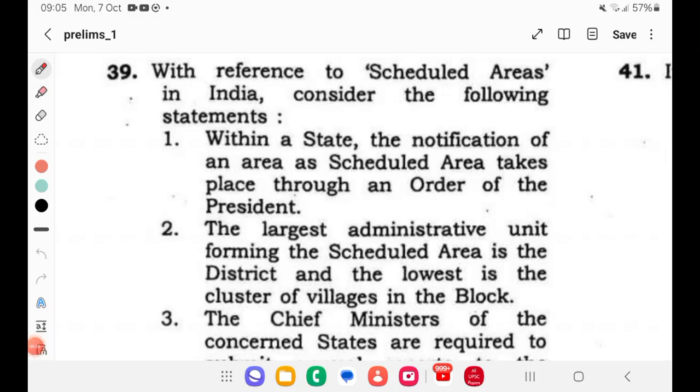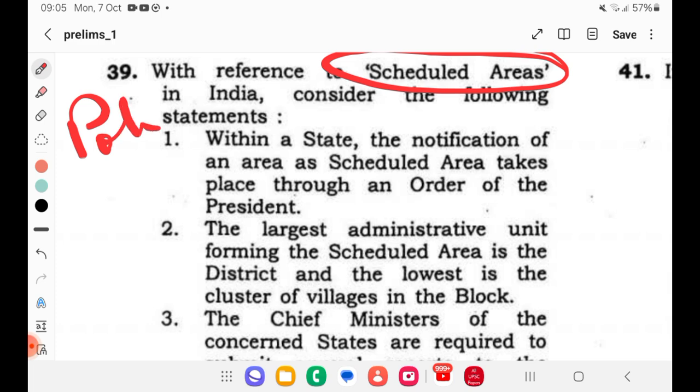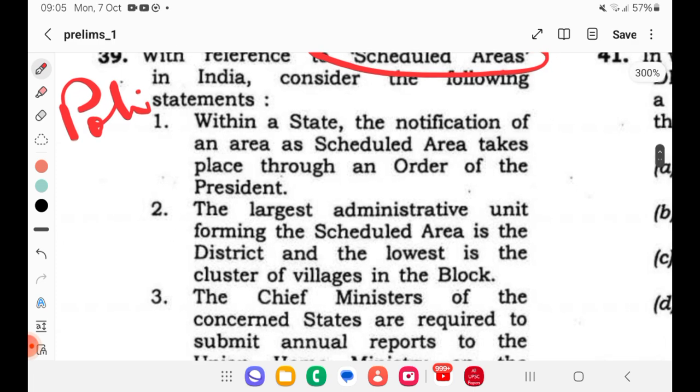So today we are starting with the 39th question. With reference to scheduled areas in India, consider the following statements. So they are talking about scheduled areas. Mostly we'll take it under part of polity. There is one specific topic for lower level governance, where we have a third tier. Under that we will study a separate block on scheduled tribes and scheduled areas. So you should focus on it in depth because it's a priority area.